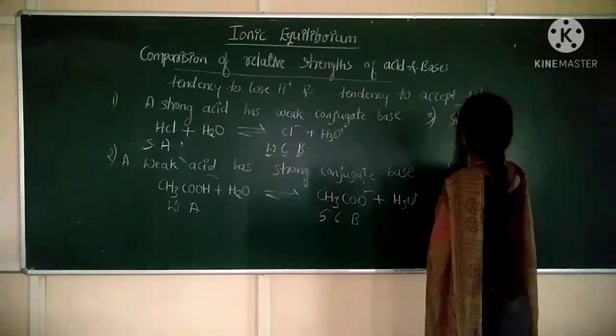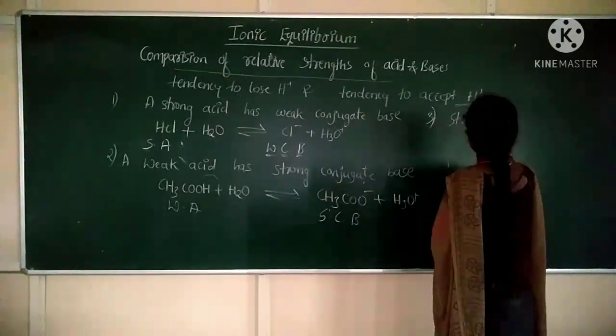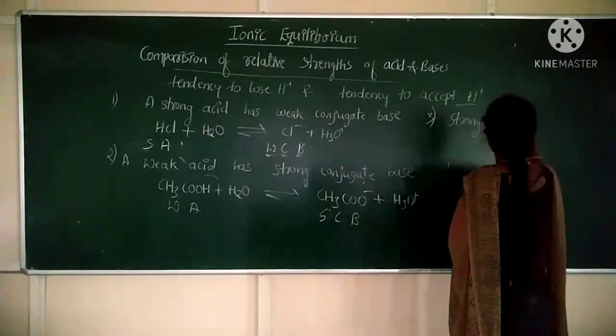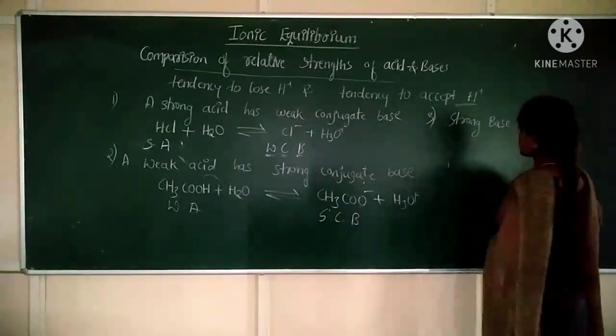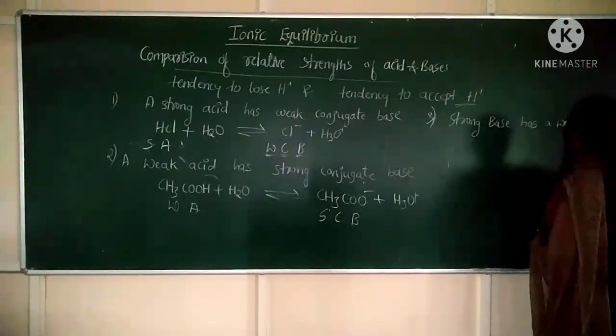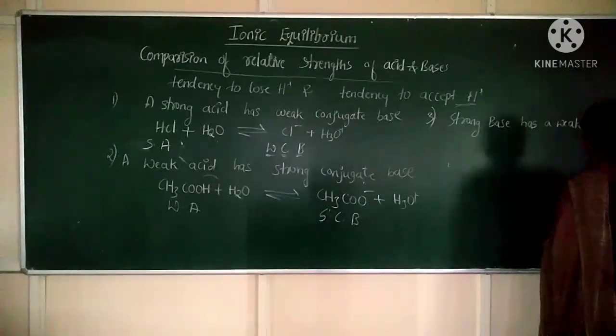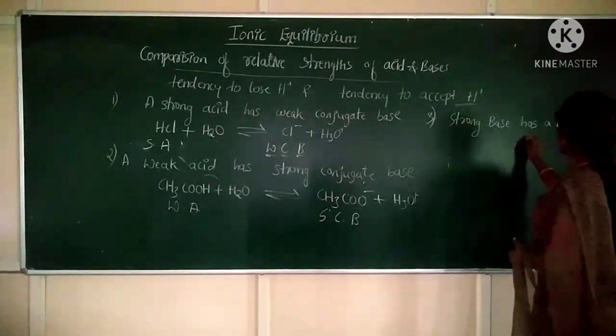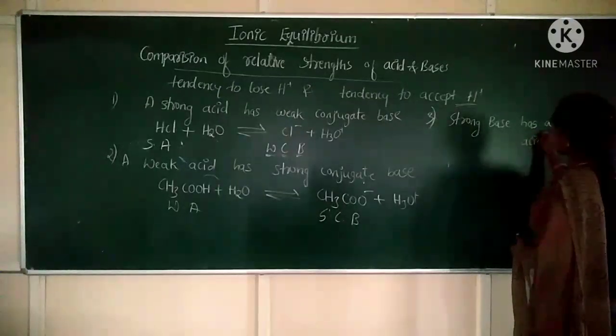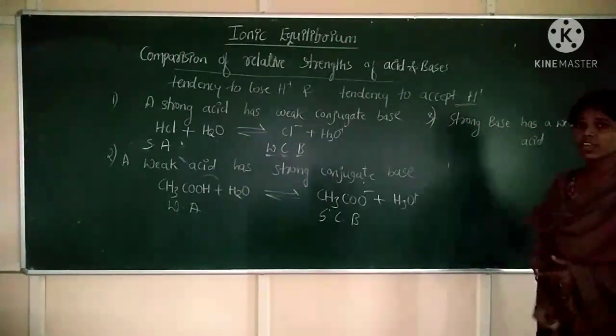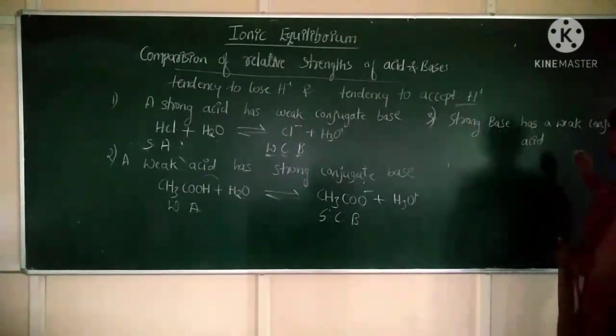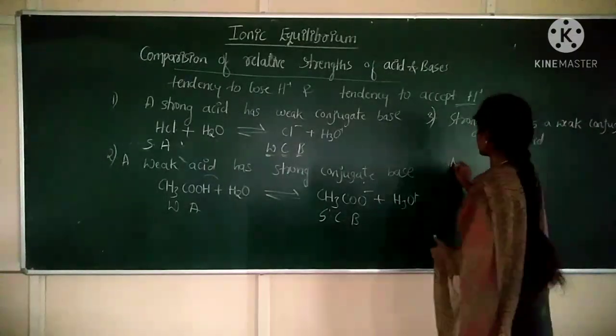Next concept: a strong base has a weak conjugate acid. Take NH3.